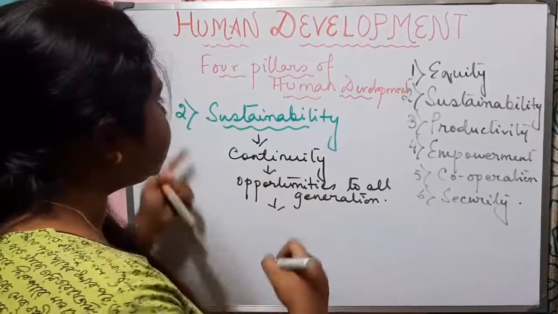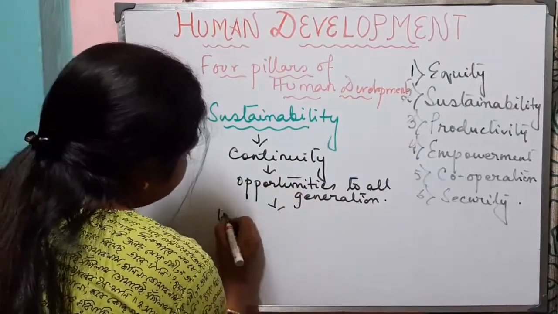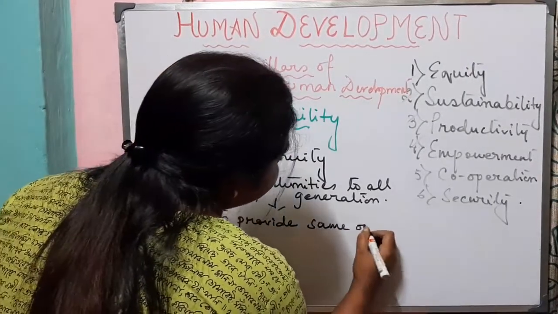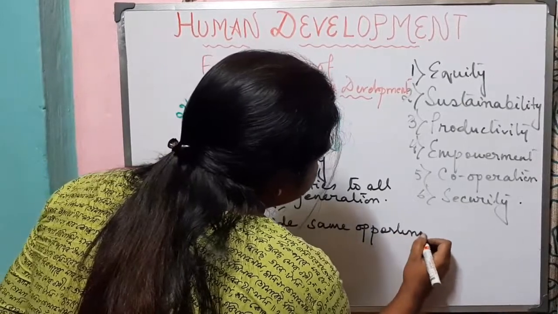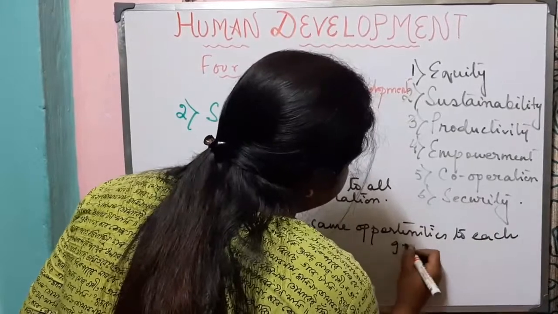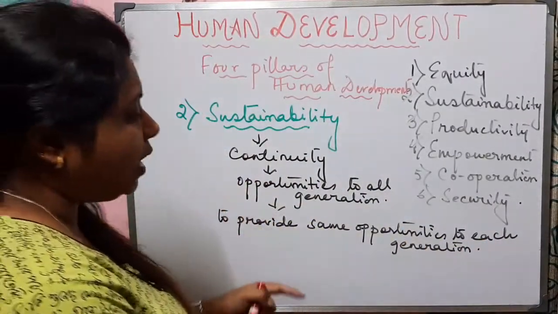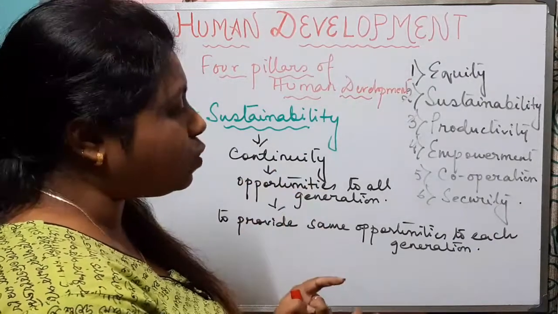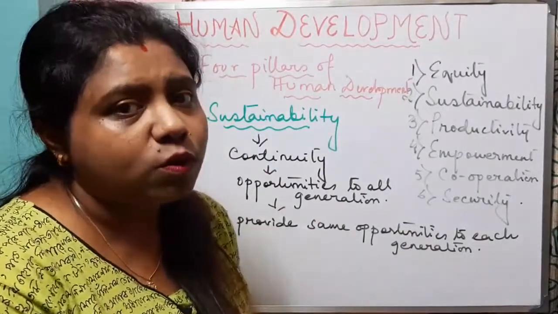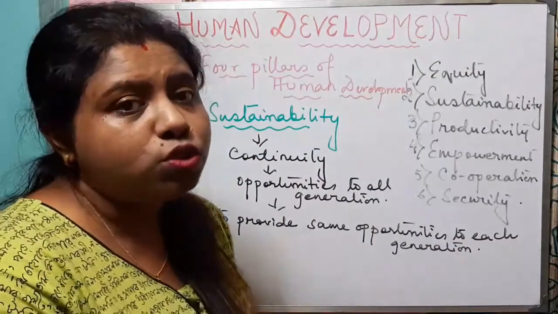If we want to have sustainable human development, then it is very important to provide the same opportunities to each generation. That means we need to use economic, financial and environmental resources in a very planned manner. We cannot misuse any resources so that the future generation does not have access to those resources.